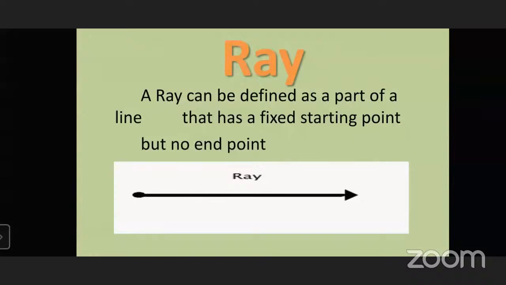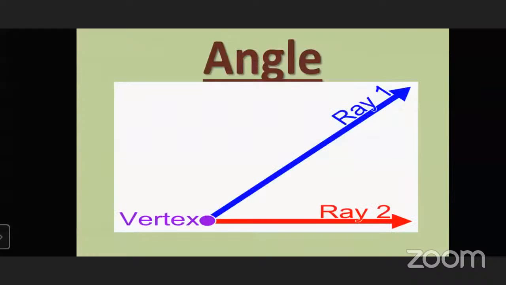A line has two limitless ends, but a ray has one starting point and another end that is not fixed, no end point.